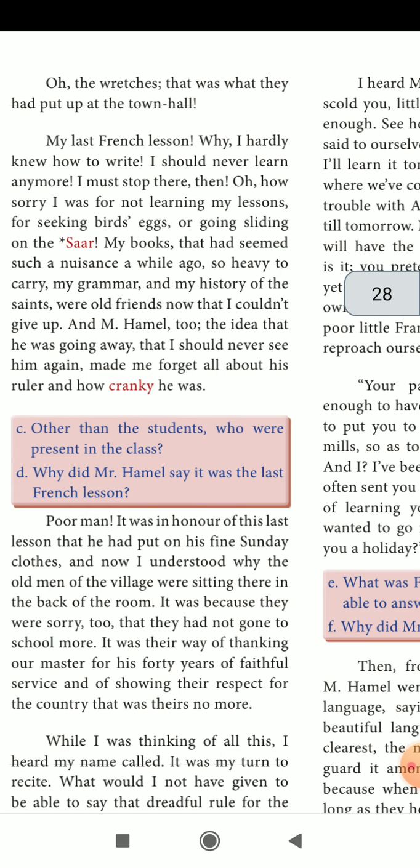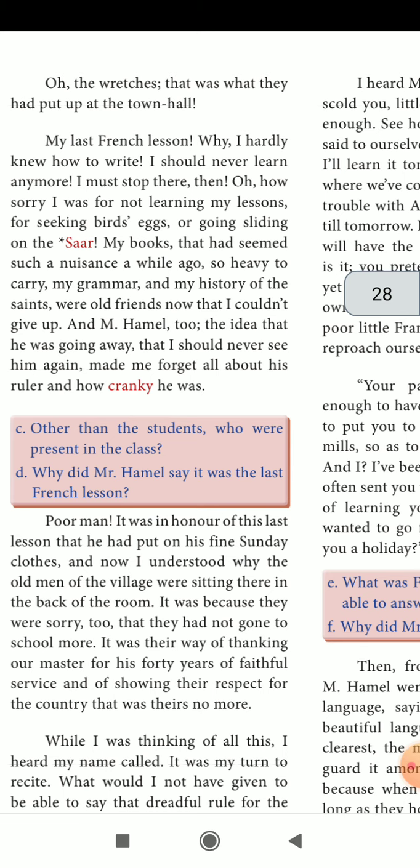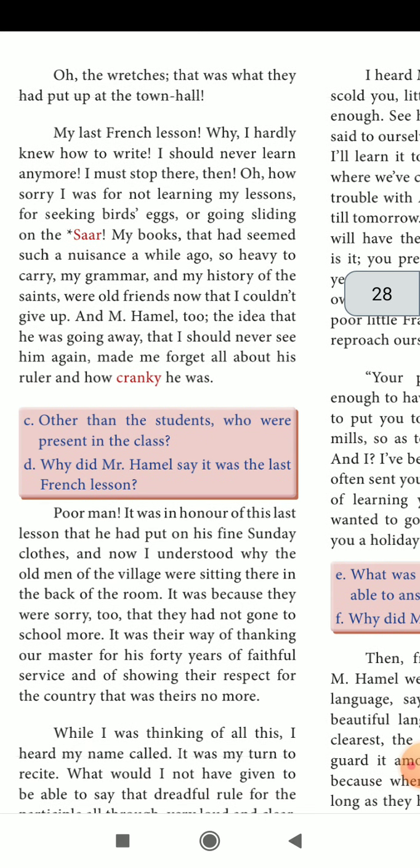My books, that had seemed such a nuisance a while ago, so heavy to carry, my grammar and my history of the saints, were old friends now, that I couldn't give up. And M. Hamel too, the idea that he was going away, that I should never see him again, made me forget all about his ruler and how cranky he was. So now only he is realizing how stupid I was not learning my own mother tongue.